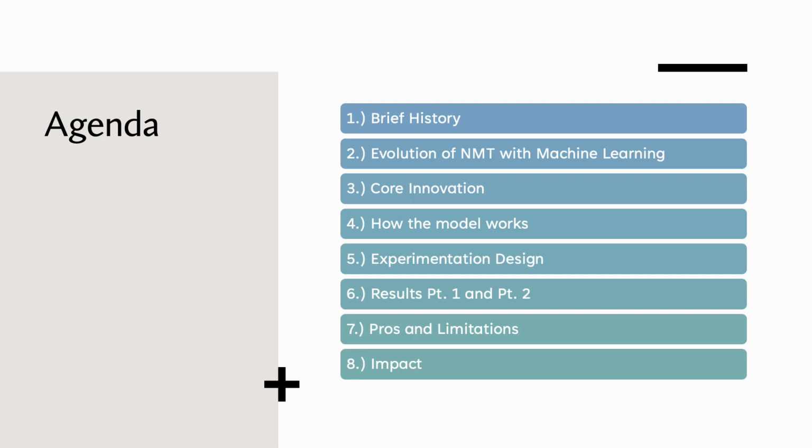The agenda for this presentation is as follows. I will provide a brief history of translation techniques and then delve into the evolution of neural machine translation with machine learning before the publishing of this paper. From part 3, we will dive into the core innovation of the researchers' translational model and explain how the model works in its most basic components, the experimental design, and the results. Lastly, I will touch on the pros and limitations of this paper and the impact it has provided.